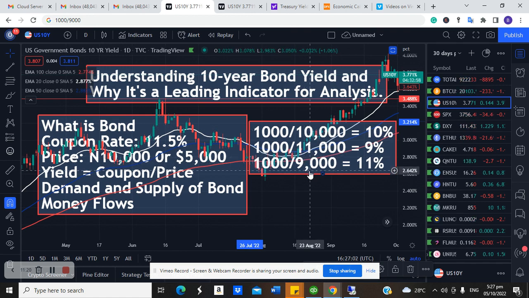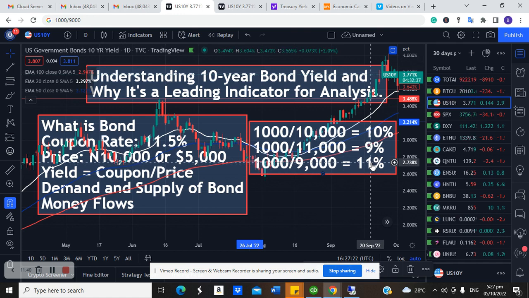Now, assuming the price reduced, I'm still going to collect 1,000 naira interest. The price of the bond has reduced to 9,000 naira. What does that mean? It means the yield has increased. So what does that tell us? It means that the price of a bond and the yield move in opposite directions.